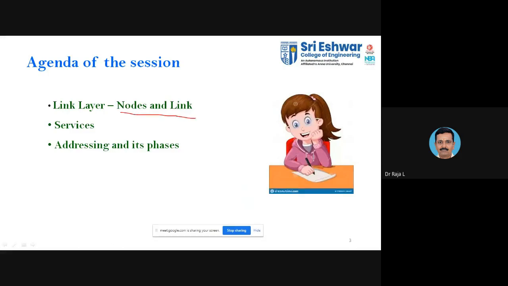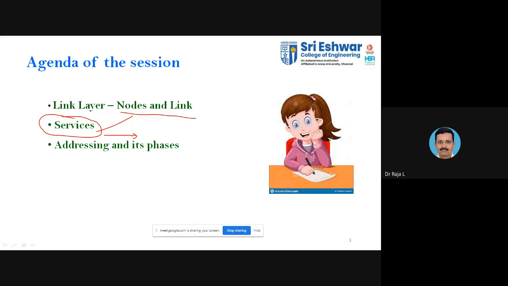We will be discussing the nodes, links, and the services. Here we will be discussing an overview of the services. Later we will be discussing bit stuffing and byte stuffing. That concept is very important as far as the data link layer is concerned.